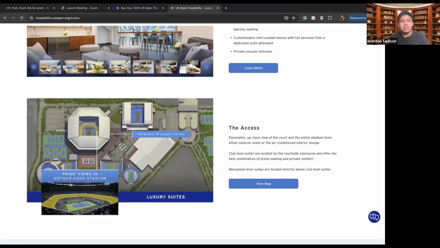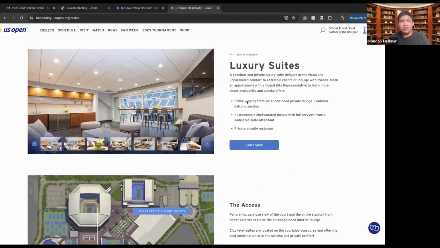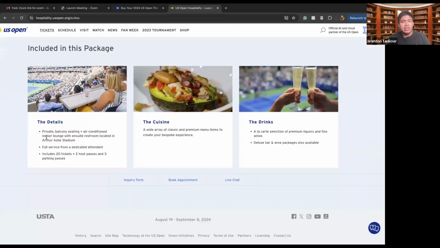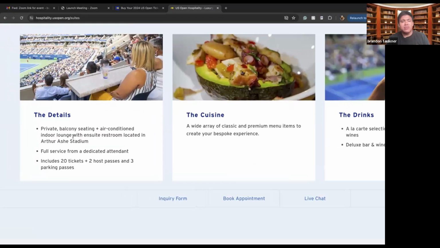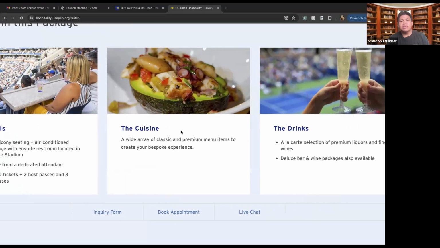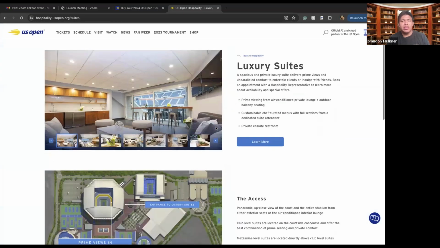And of course, we can see the different types of access that it has. We can see the prime viewing, prime dining, all that as well. We can see the details of the private balcony, full service with dedicated attendance. It includes 20 plus tickets, 2 host passes, and 3 parking passes. We can also take a look at the cuisine and the drinks that are provided right there at the US